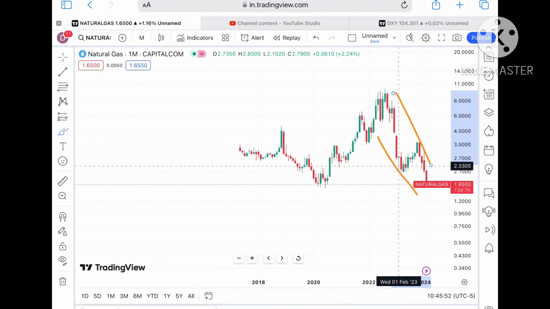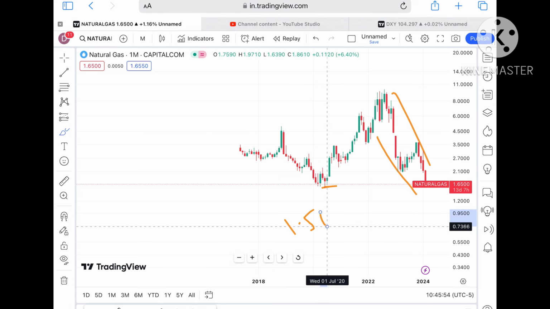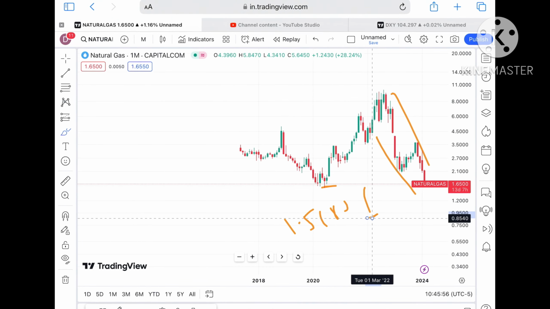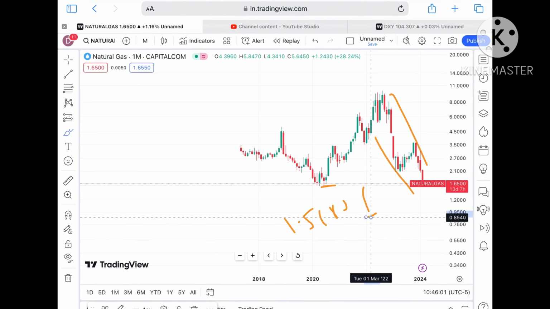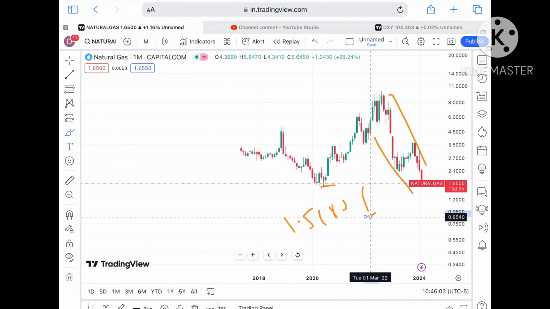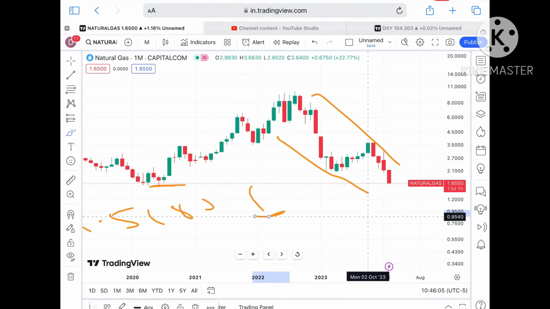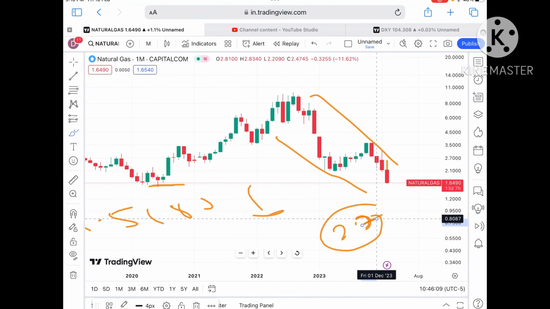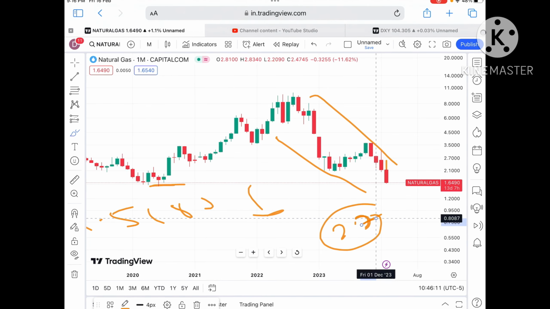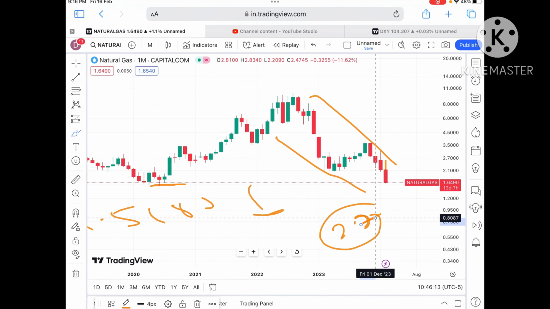Okay, in brief, I'm telling you a continuous downtrend is forming, and if the price starts moving below the level of 1.5183, we can see a sharp fall, or a continuous downfall, because this level is an all-time high and all-time low, and there can be a further fall. But if the price sustains and goes above a level of 2.7, then we can see a further upside towards an uptrend.